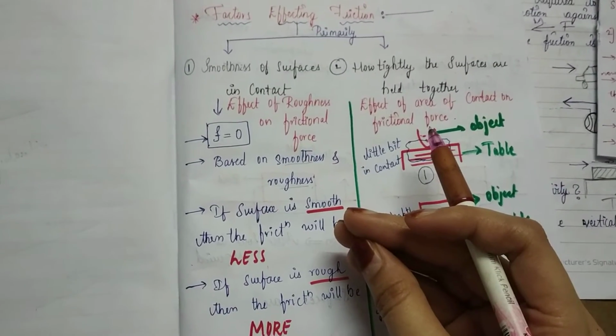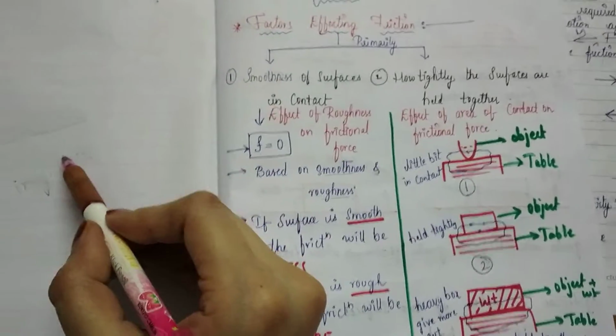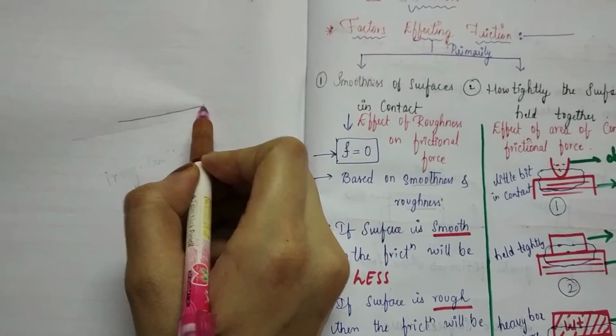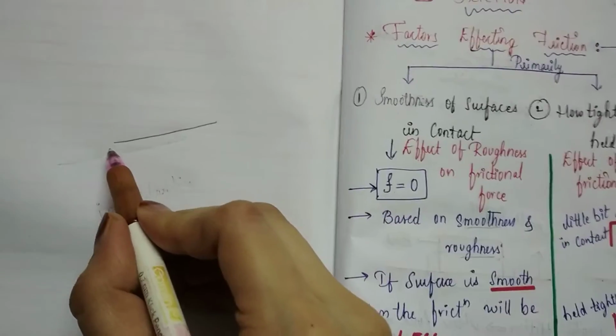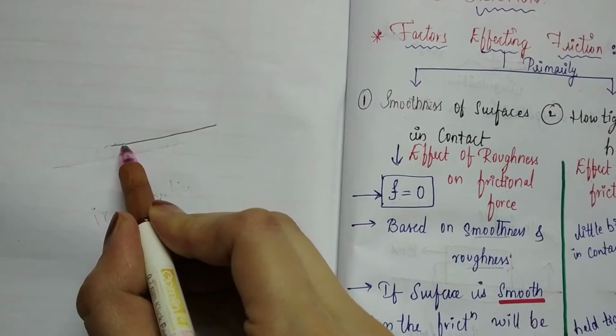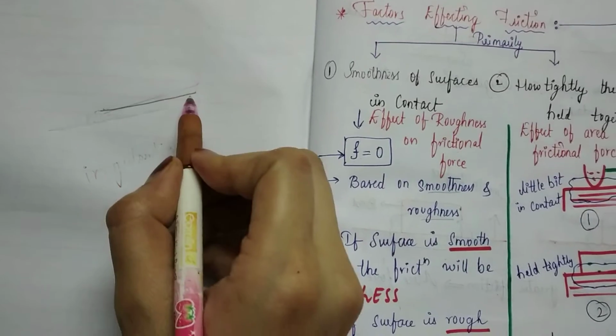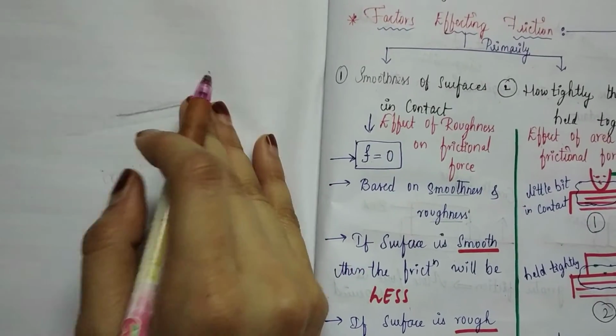For example, you consider this to be your smooth surface, but when we see it closely, there will be some ups and downs in it. This surface will not be smooth. In reality, there is no perfect smoothness.